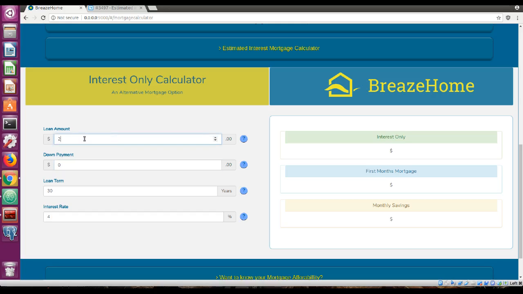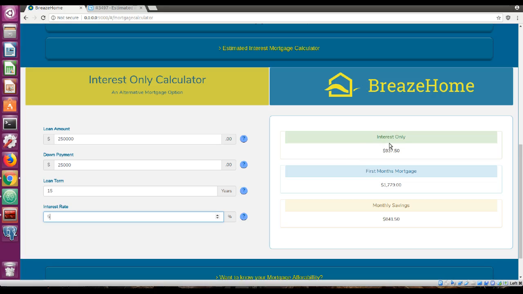So let's say you put a $250,000 house and a down payment of $25,000. It deducts that from the main loan and makes a new interest. Let's say you don't want to pay it in 30 years, you want to pay it in 15 years. It adjusts, and the interest rates are going up recently, unfortunately, but let's say it's 5%.